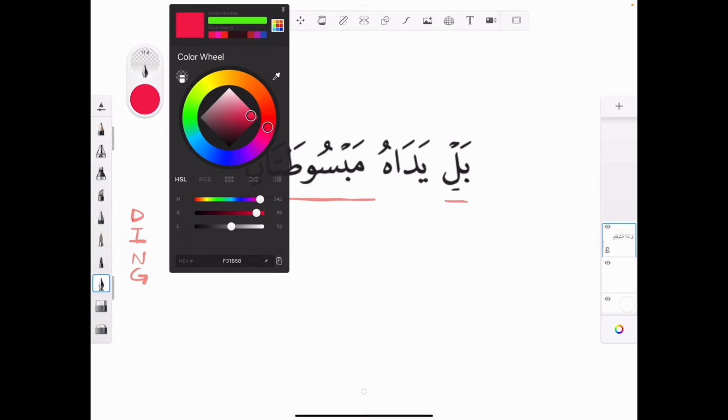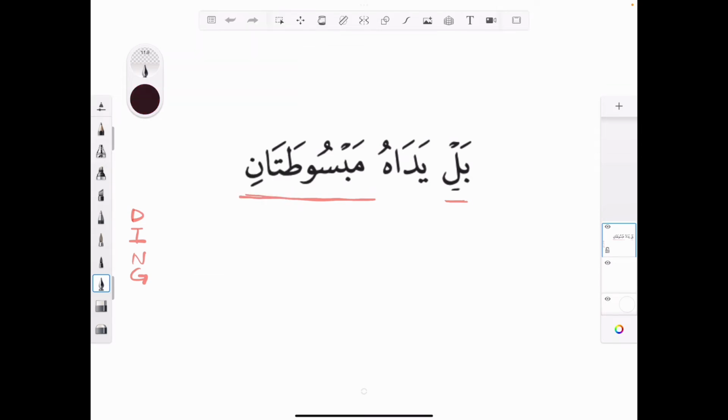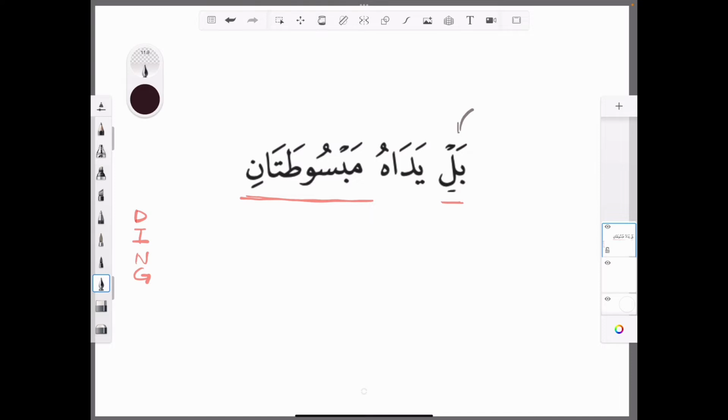So let me get a different colored pen. The bal here, let's look at the word bal. Actually, let me get a thinner pen because I know I need more space. For the bal, we need to work out, is it ism, fi'l or harf? It's not an ism, it's actually a harf. I'll just put that out, which we haven't covered in detail, but we did introduce it.